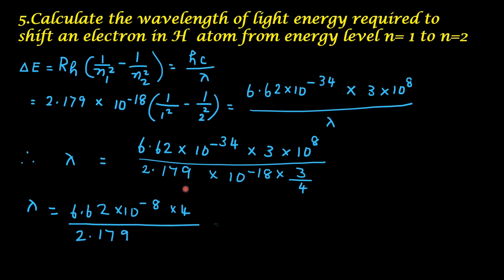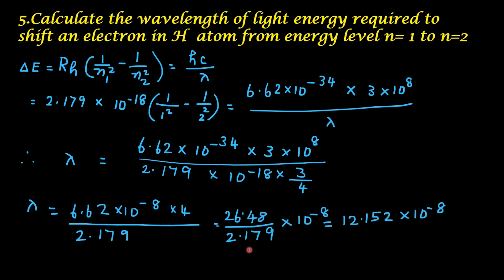On simplification, you will get 26.48 by 2.179 into 10 raised to minus 8, which will be 12.152 into 10 raised to minus 8. So we adjust the decimal point. It becomes 1.215 into 10 raised to minus 7 meter.